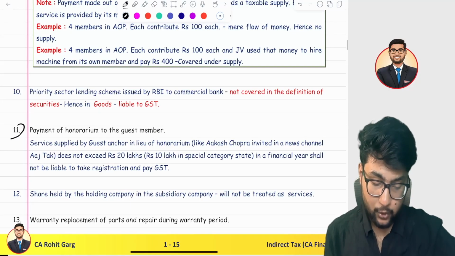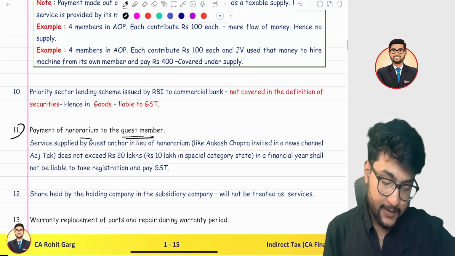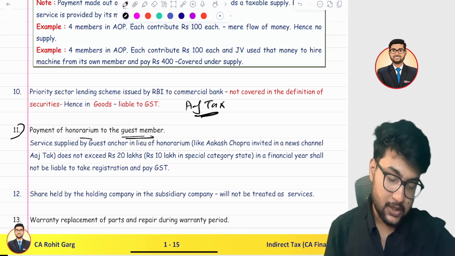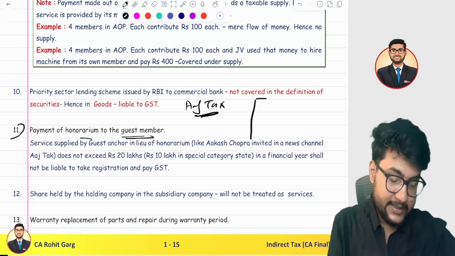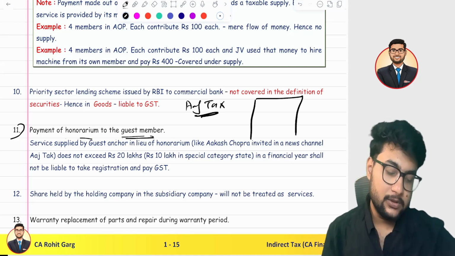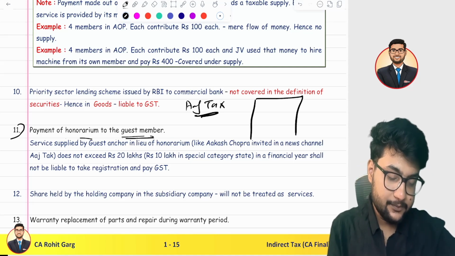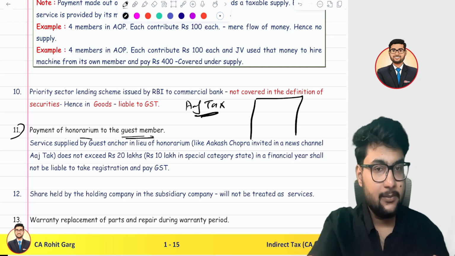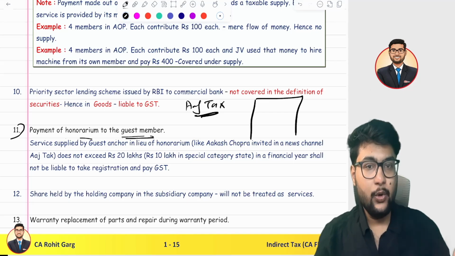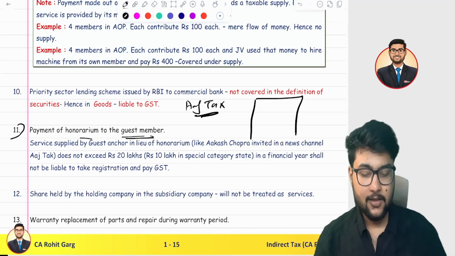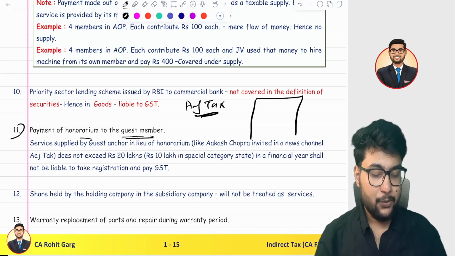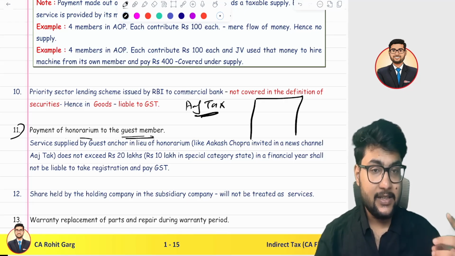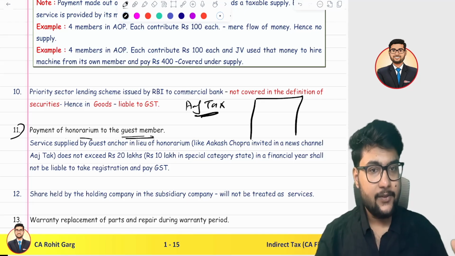11th is honorarium to guest member. Okay, let's take an example. There's a channel called Aaj Tak. Aaj Tak is a news channel. Recently, there was an election in Tamil Nadu. Suppose one politician came to Aaj Tak during the exit poll, and Aaj Tak will pay him an amount of 1 lakh rupees as an honorarium. You appeared on our Aaj Tak channel. What will be the treatment of rupees 1 lakh? So that rupees 1 lakh will be taxable under GST, that is, that rupees 1 lakh will be a supply under GST.